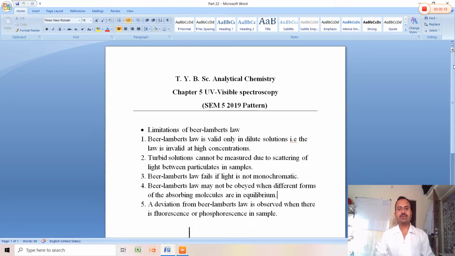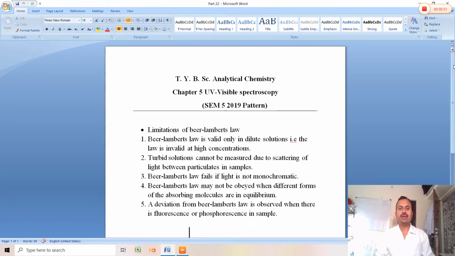UV visible spectroscopy is spectroscopy where UV visible radiations interact with matter and its components. Here we have already covered some parts of it, like Beer's law and Lambert's law, and their statements. Now the limitations. There are some limitations of the Beer-Lambert law. Beer's law is related to concentration and Lambert's law is related to path length or thickness of the sample. If you combine both, it becomes the Beer-Lambert law.